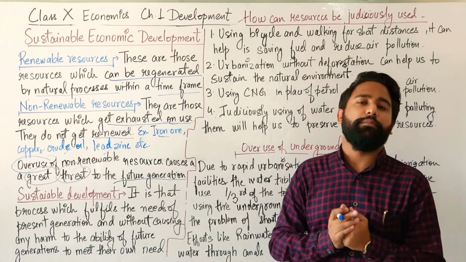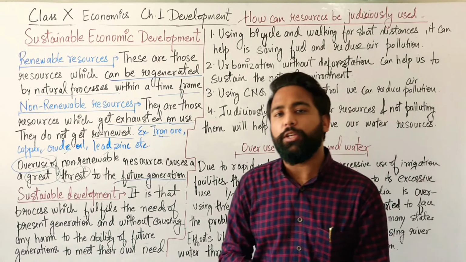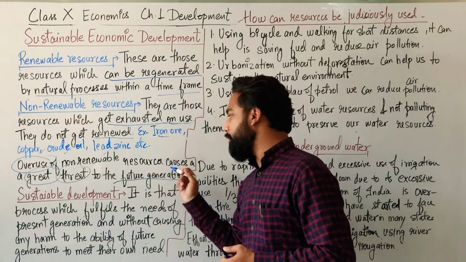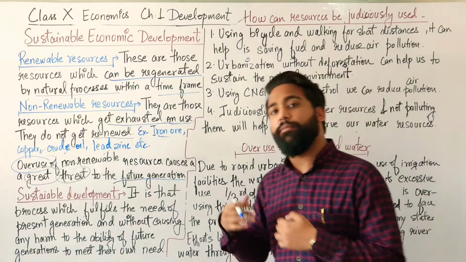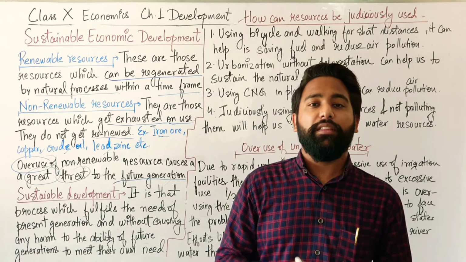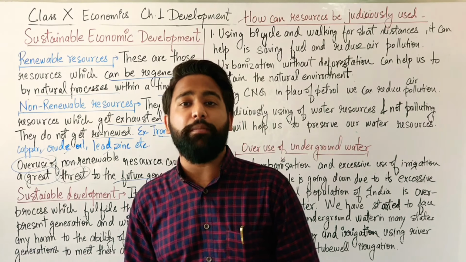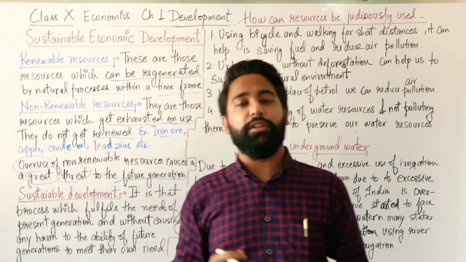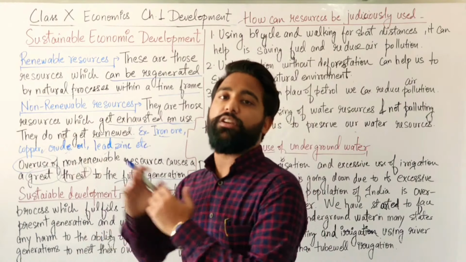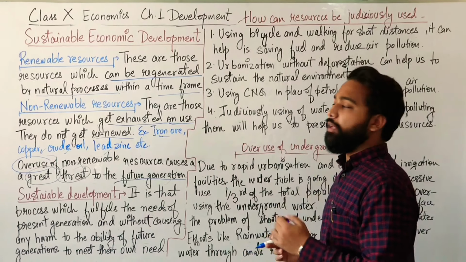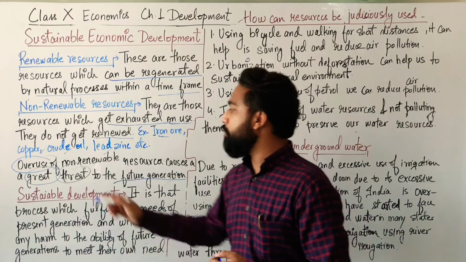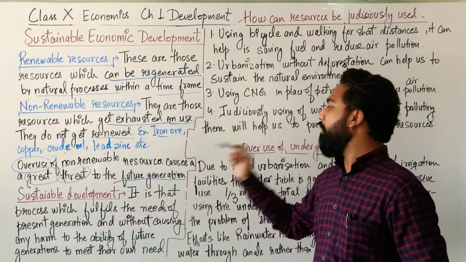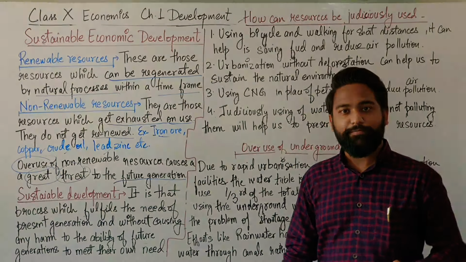Now, there is a problem, the problem of overusing non-renewable resources. If we are overusing the non-renewable resources, then one day they will be over. They will get finished. Then how will we be able to use them? We won't be able to use them, and what about our future generation? They will also not be able to use these resources. So overuse of non-renewable resources causes a great threat to the future generation.